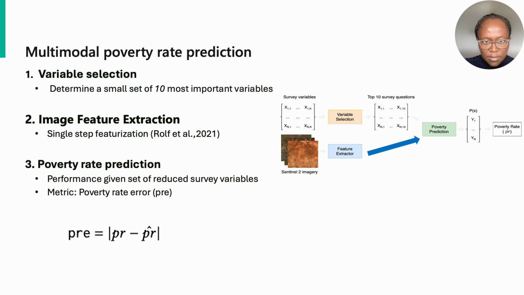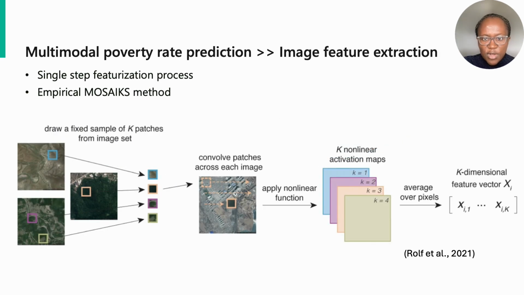For the image feature extraction step, we select a random set of 20 images from the training image set. Of the randomly selected images, a random set of K 3x3 image subpatches are selected as filters for feature extraction. The filters are then convolved with all images in the dataset and a ReLU non-linear activation is applied. Next, an average pooling function is applied to the outputs to produce a scalar value for each filter K. The resulting vector is the image features vector, which is used in subsequent analysis. In this work, 128 filters are extracted from images and used for subsequent analysis.